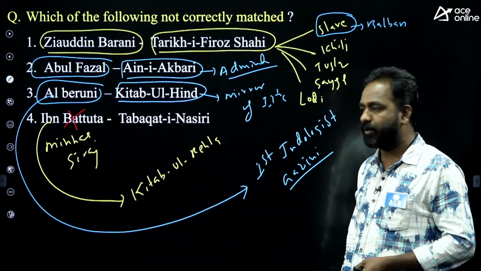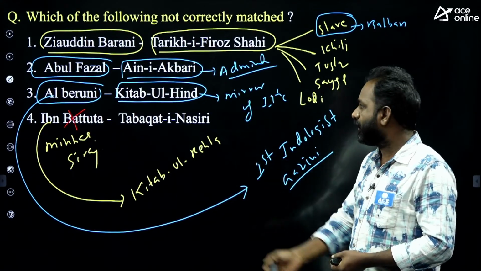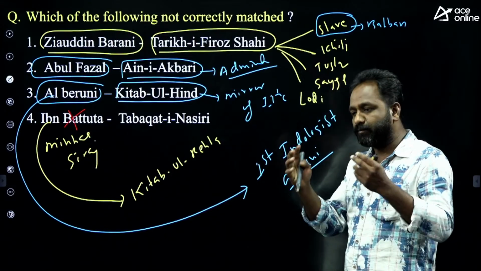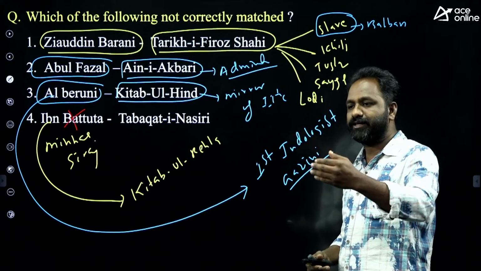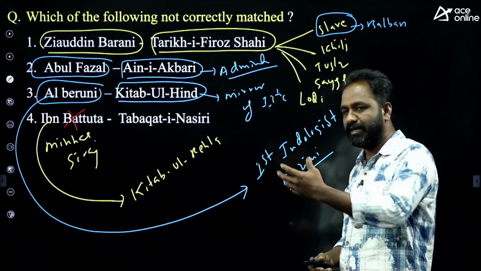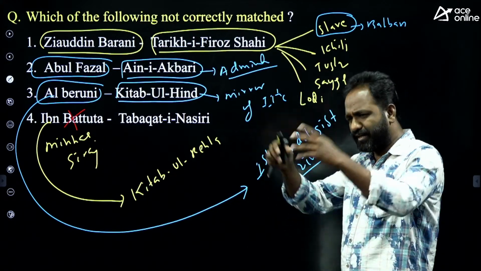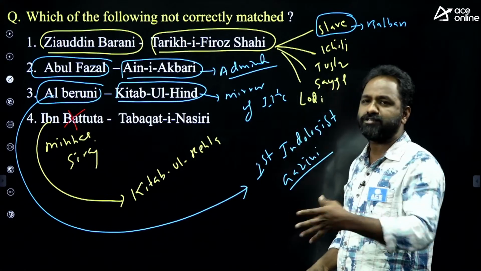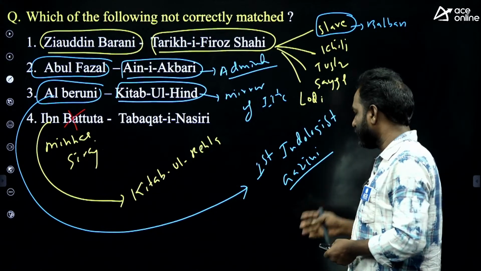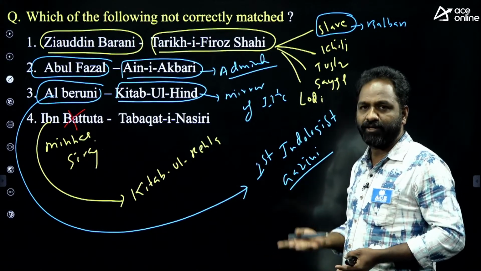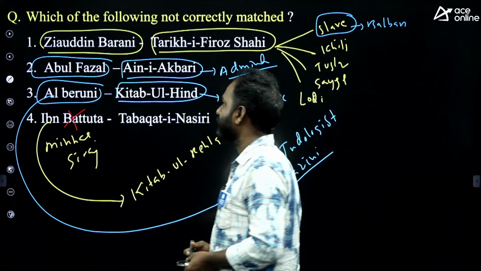He wrote Kitab-ul-Hind, which gives information about how Indians at that time worshipped gods and how they regarded foreigners. Al-Biruni came to India along with Muhammad Ghazni, who invaded almost 17 times. Is it clear?